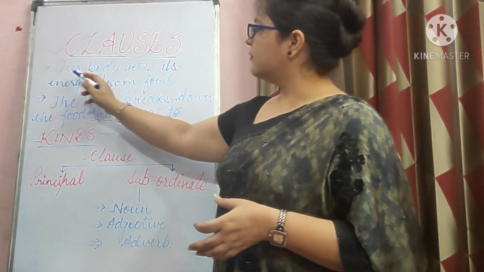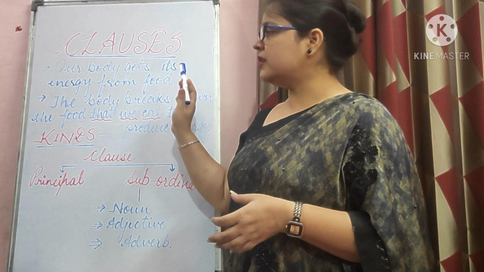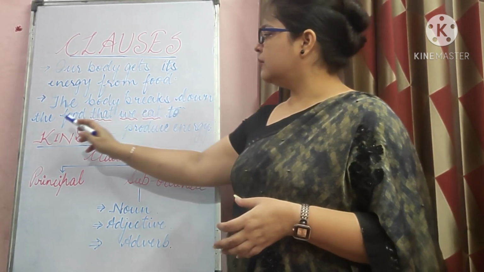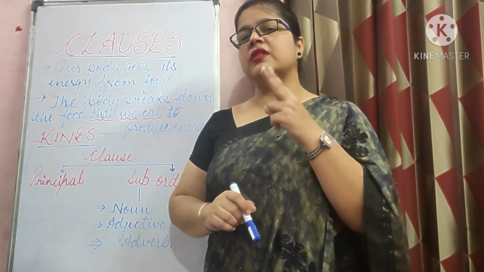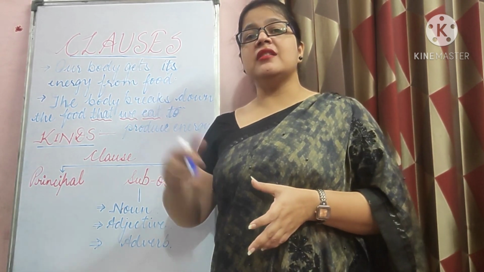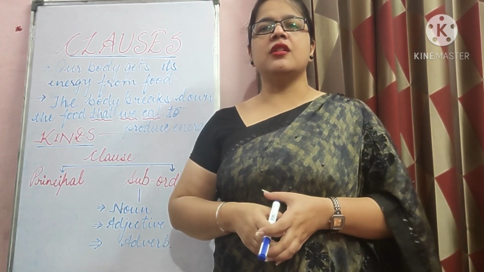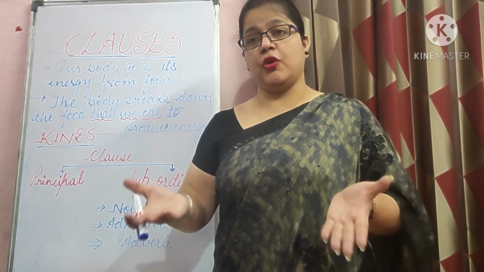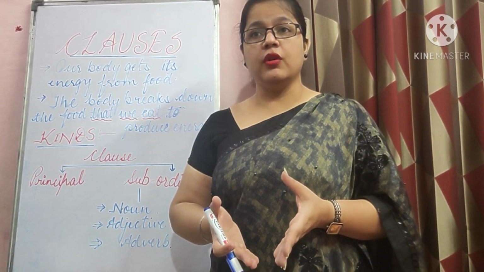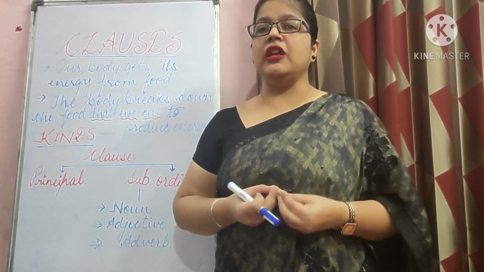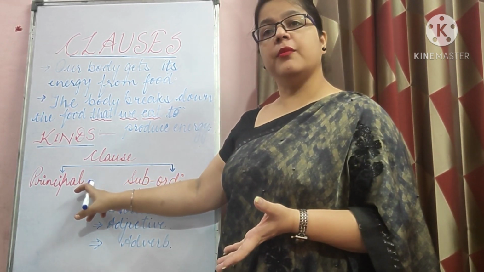Now look at the board. Our body gets its energy from food. The body breaks down the food that we eat to produce energy. I have written two sentences on the board. In the first sentence, our body gets its energy from food, there is one subject. What is the subject? Our body. And there is one finite verb also. What is the verb? Gets. It also conveys complete meaning and can stand on its own. So it is a main clause or principal clause.